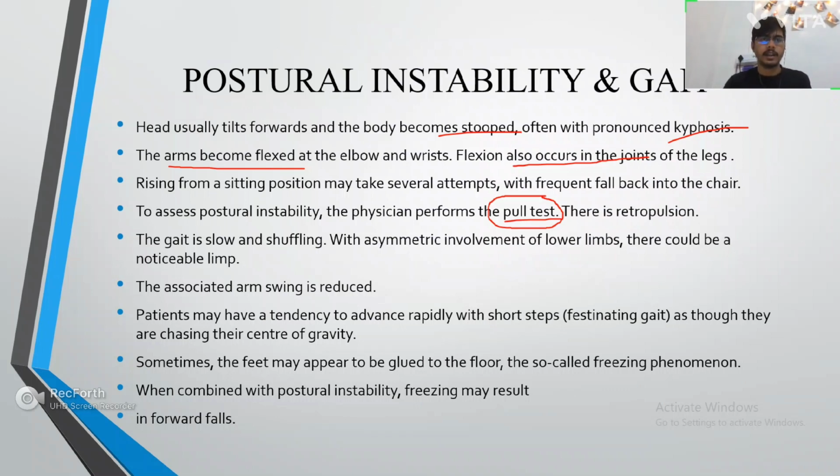And we have seen the gait was slow and shuffling. There was festinating gait, short steps present. There can also be a noticeable limp, and freezing may be present. So the patient, because of the freezing, may fall forward.